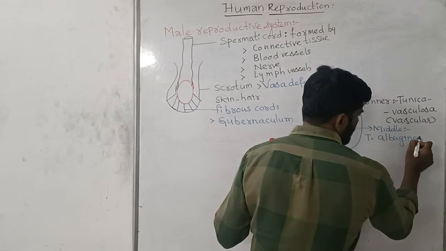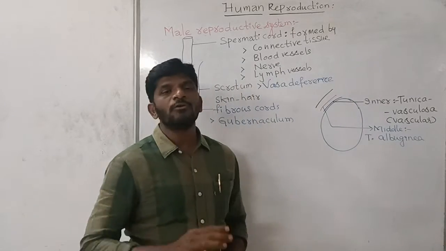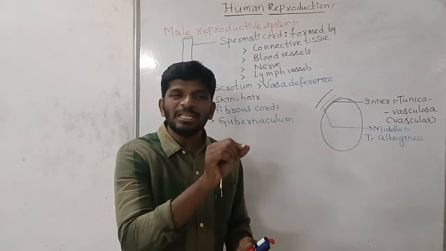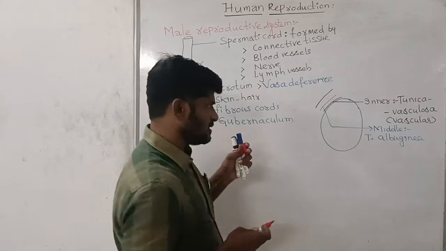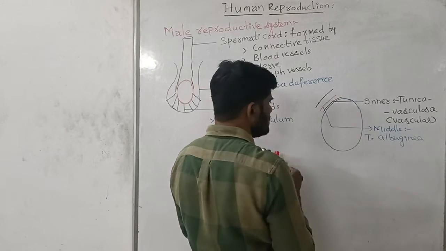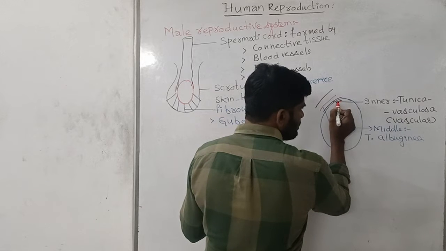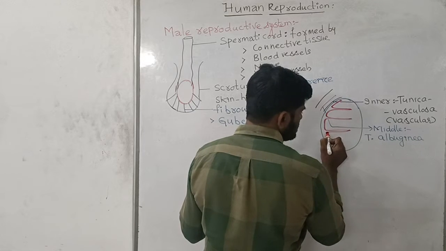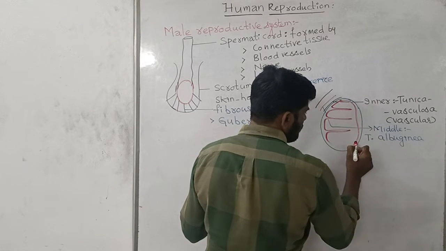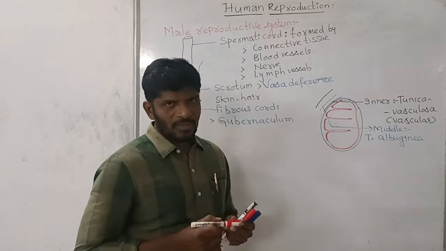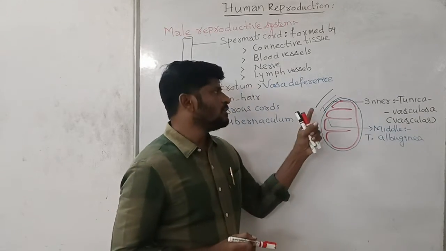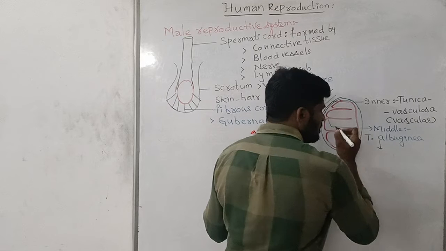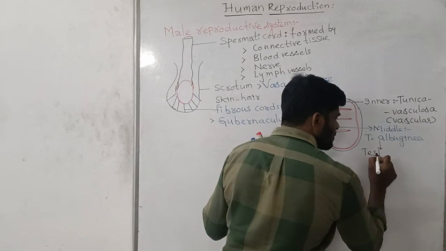During the embryonic development of the testis, the tunica albuginea forms many septa inside the testis, and these septa form the testicular lobules. So the tunica albuginea forms the testicular lobules.